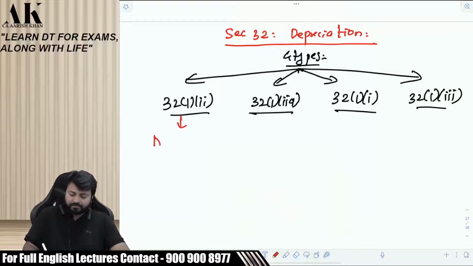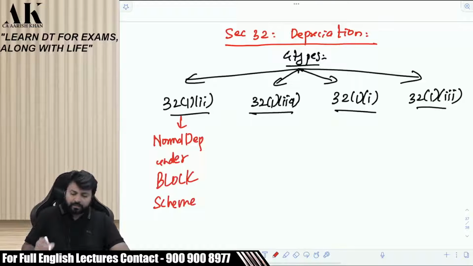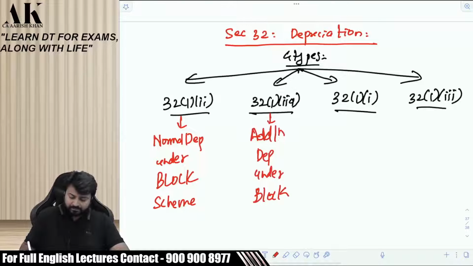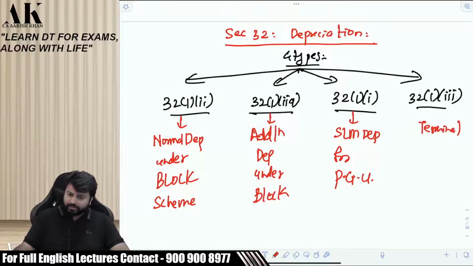First is the normal depreciation under the block scheme. Block scheme. Second is the additional depreciation under the block scheme. Third one is the SLM depreciation for power generating units. Don't write, it is there in the book. Fourth is the terminal depreciation for power generating units.